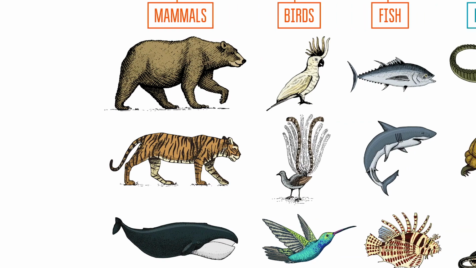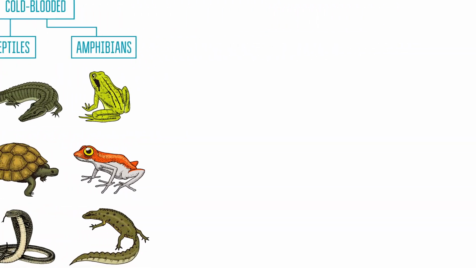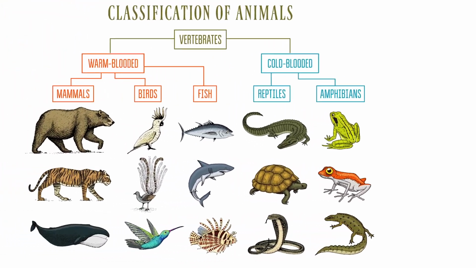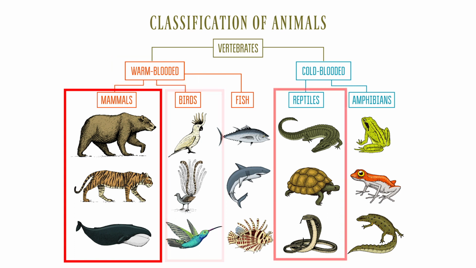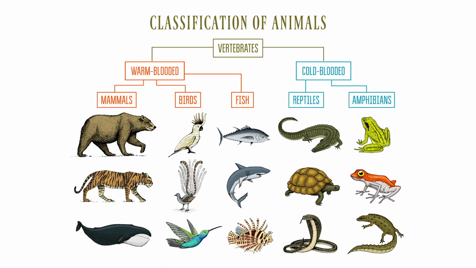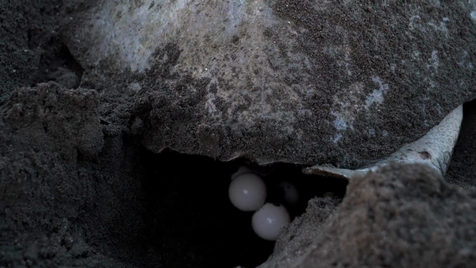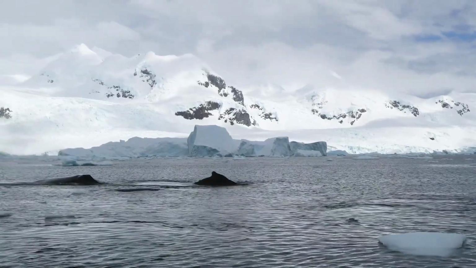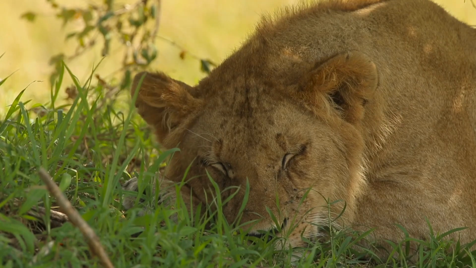Each group of animals has its own unique traits and characteristics, but some of the groups share one or more of the same traits. For example, birds and mammals are both warm-blooded, and reptiles and mammals are both vertebrates. However, they are not in the same group because they also have some differences. For instance, reptiles and fish lay eggs, but mammals do not. There is a lot to learn about each of the 5 groups of animals. In this video, we're going to focus on mammals.